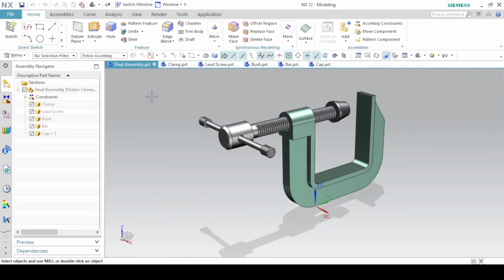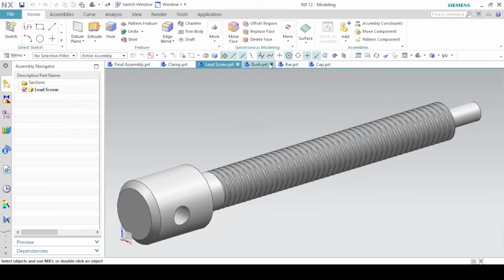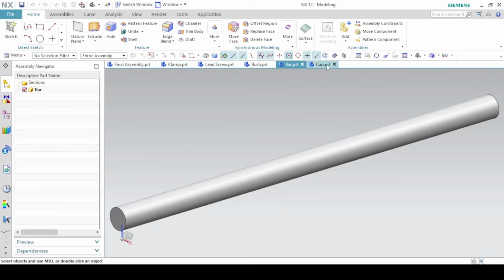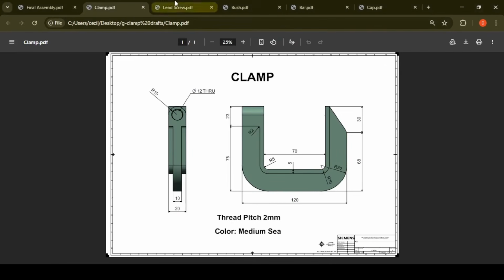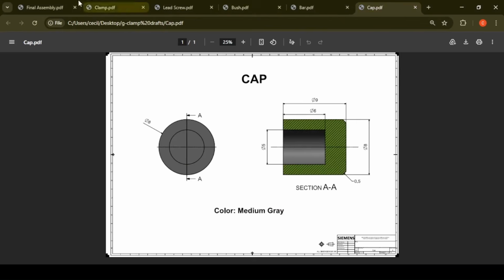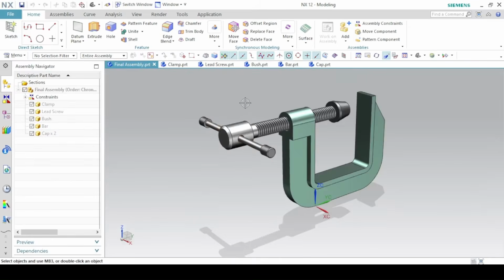So this is part 1 of the Siemens NX G-clamp tutorial, where we are going to first create the individual components, which are the clamp, the lead screw, the bush, the bar, and the cap. And they have these drawings and dimensions. In the next video that will come after this, we create the final assembly. So this is a very simple tutorial. Make sure you watch the video to the end so you know how to create the G-clamp using Siemens NX.